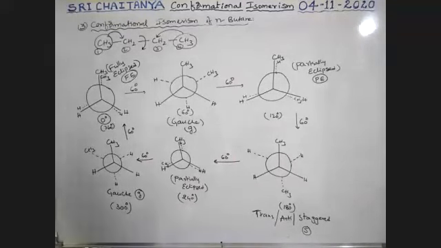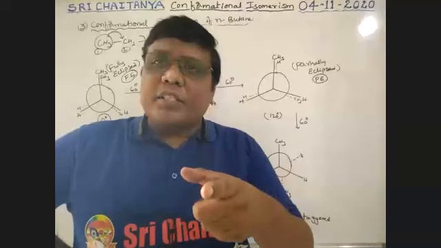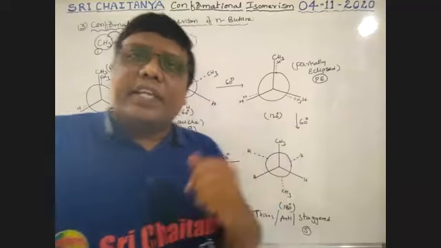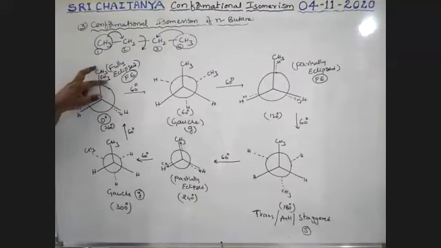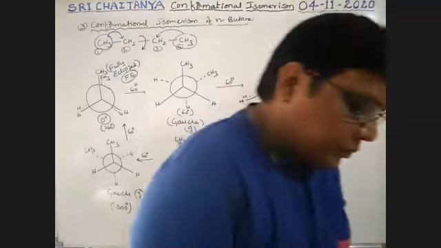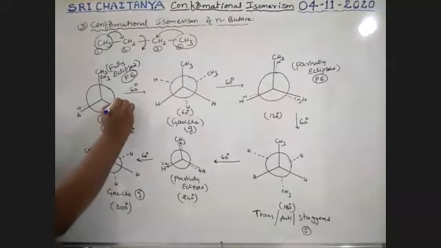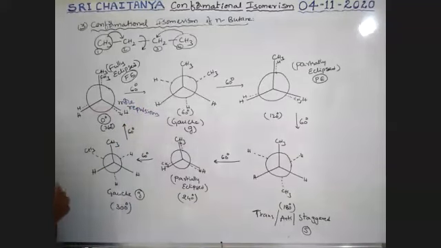Now, sir, which one is stable? Which one is less stable? Which one is more stable? More repulsions, less stable. Less repulsions, more stable. See here, boys. Methyl, methyl, similar groups, bulky groups exactly eclipsed, almost shortest distance. So shortest distance means more repulsions here.